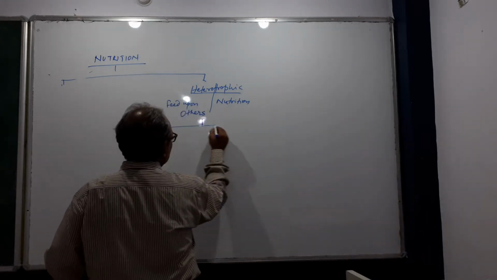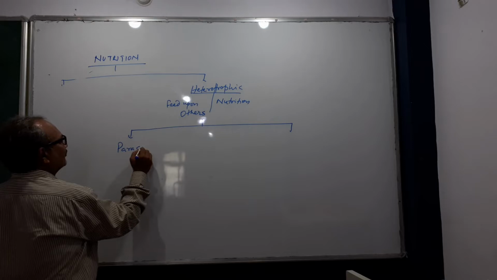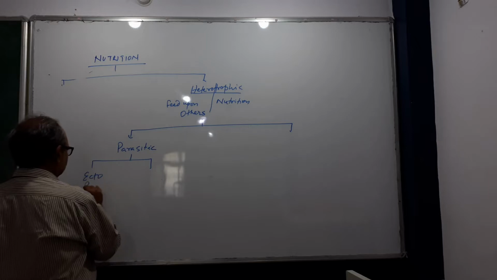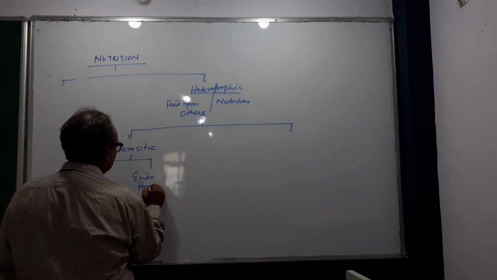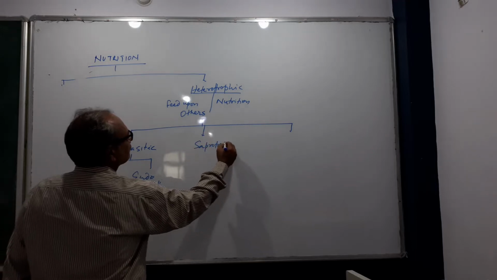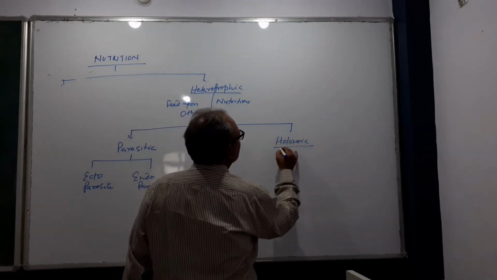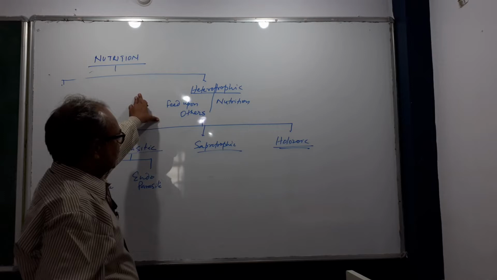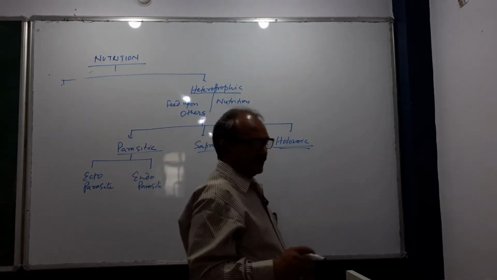On the basis of mode of nutrition, heterotrophic nutrition is again of three types: parasitic, saprotrophic, and holozoic.